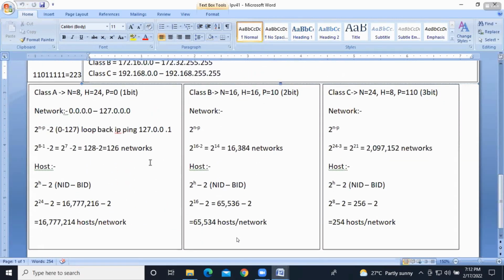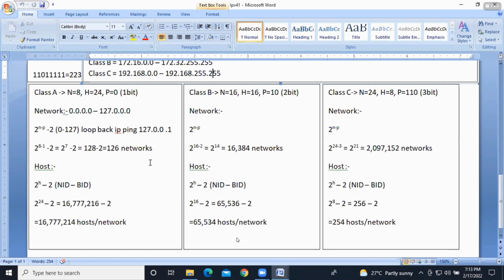This is a simple calculation formula. How many networks will each class have, and how many hosts can we connect to each network? We need to know this. For example, one person is starting a startup and you're the administrator, so you need to deploy a network.